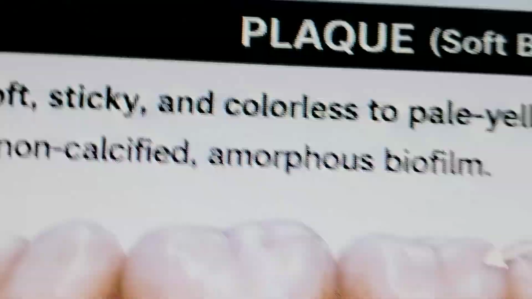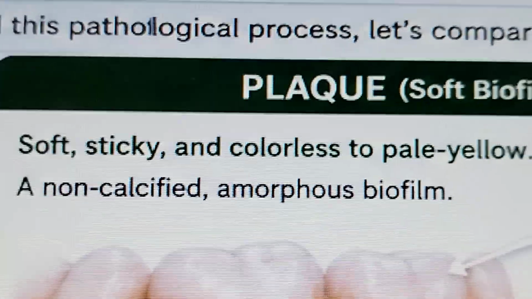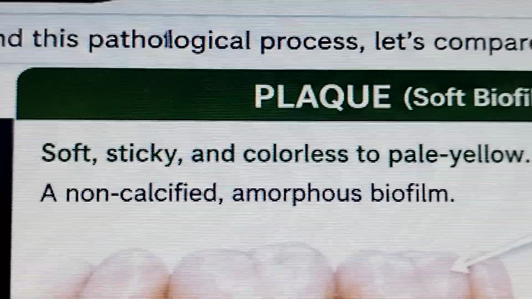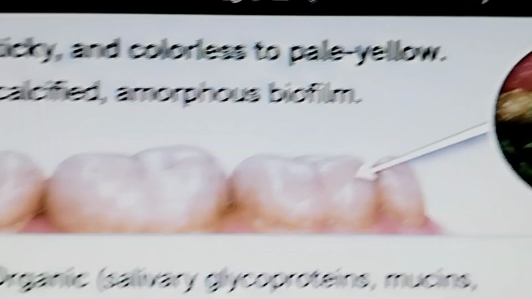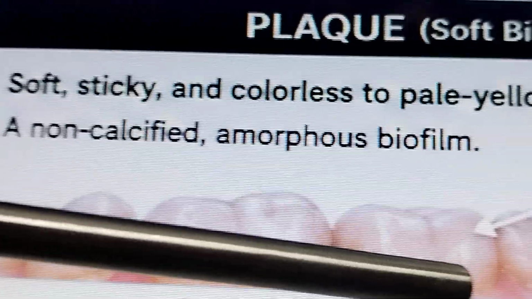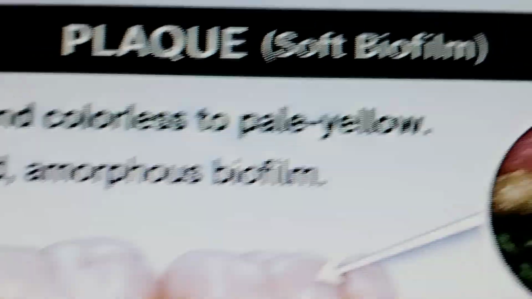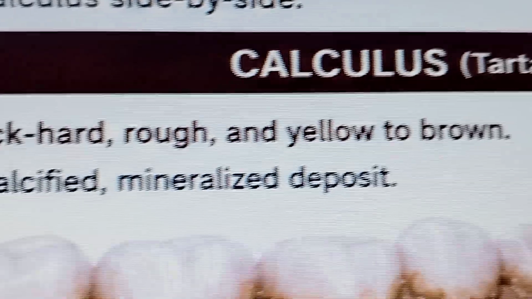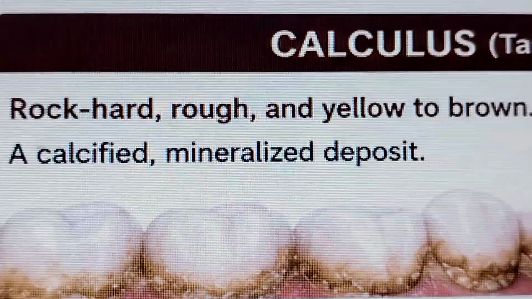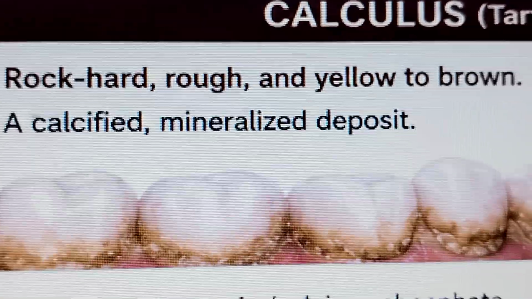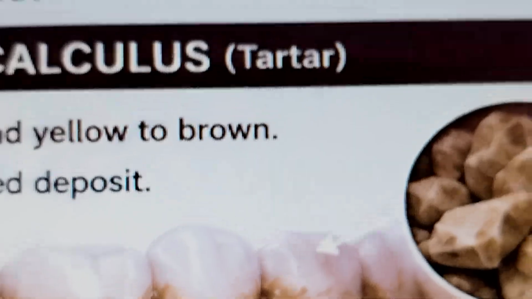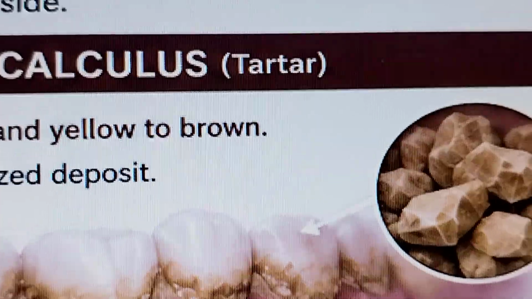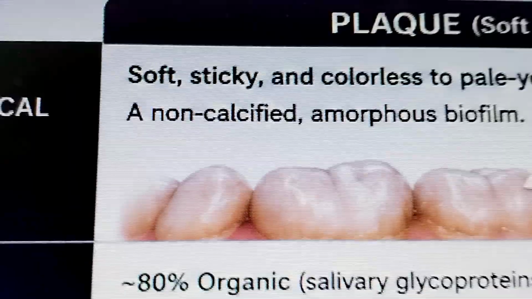Now plaque, you can see it's a soft, sticky, colorless to pale yellow, non-calcified, amorphous biofilm. This is the plaque, by the probe I will be showing you. And calculus is a hard, rock-like surface, yellow to brown calcified mineral deposits. Okay, this is calculus.